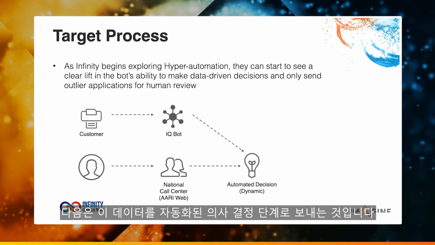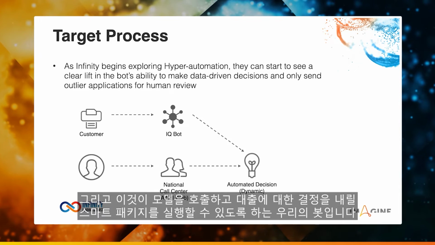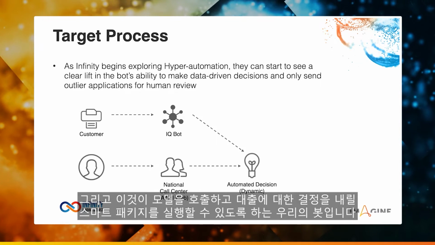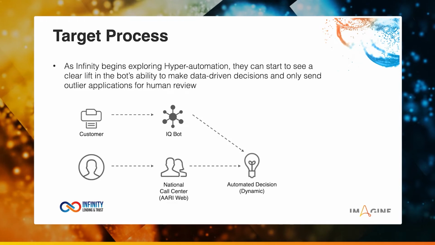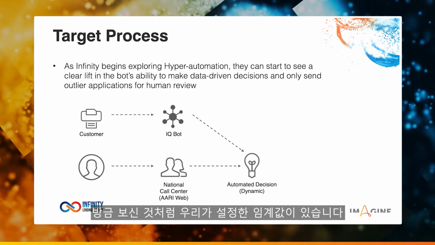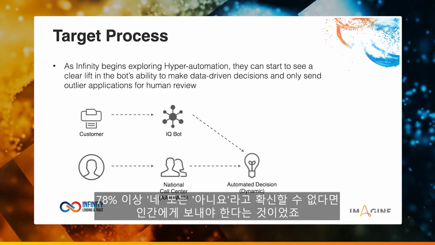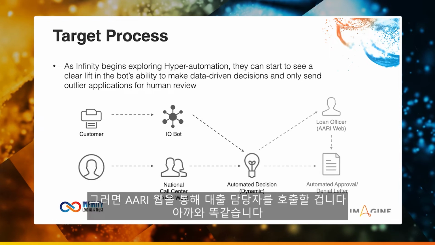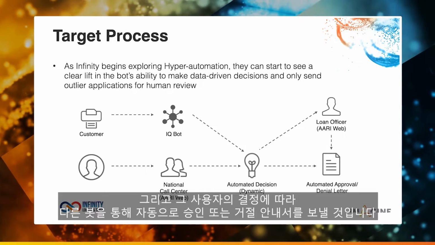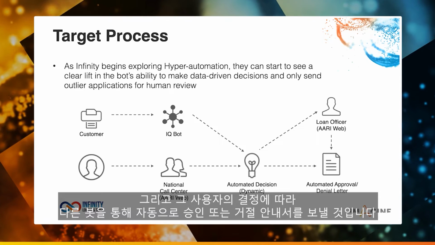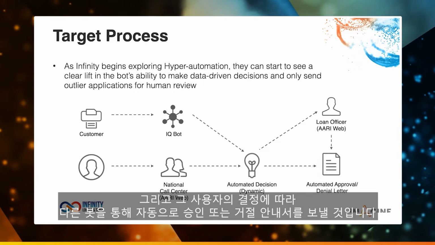Our next step is sending that data to our automated decision, right? And that's our bot that's going to allow us to run that smart package that's going to invoke the model and make a determination about that loan. Like I mentioned before, we have a threshold that we've set up. We said, hey, if you're not 78% confident on either the yes or the no, we need to send that to a human. And so that's where we invoke that loan officer through RE Web, just like we saw before. And based on that user's decision, we would then send that automated approval or denial letter through another bot.